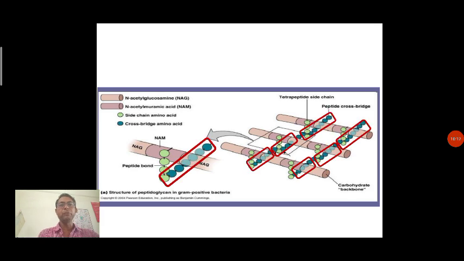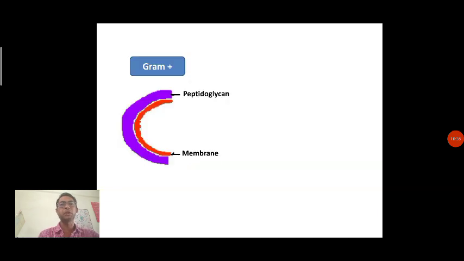So in this way, when we talk about this particular structure, the peptidoglycan layer, you can see it is a gram positive bacteria, and in a gram positive bacteria the peptidoglycan layer is shown like this, and that's why the cell wall of this gram positive bacteria has a somewhat thick structure. So here you can see the cytoplasmic membrane is there, and on the outer side of this cytoplasmic membrane you can see the peptidoglycan layer is present, which is thick in size.